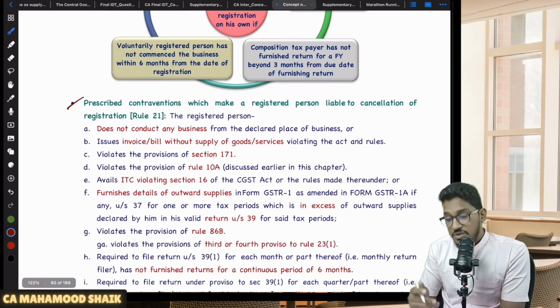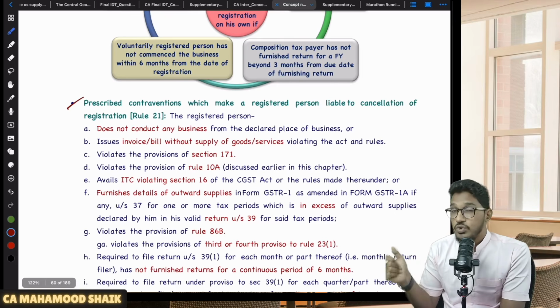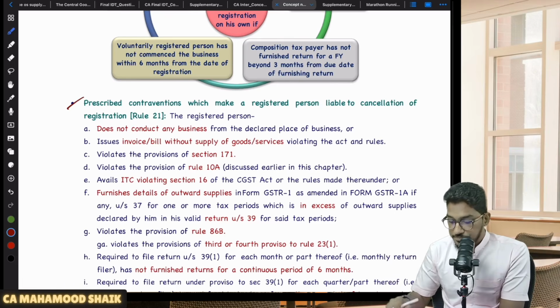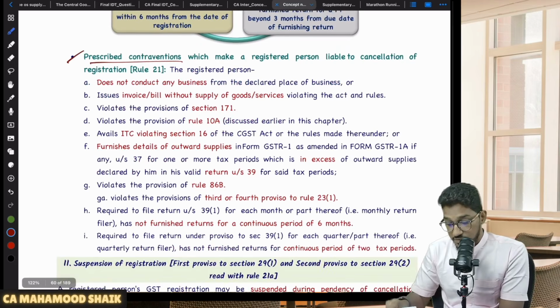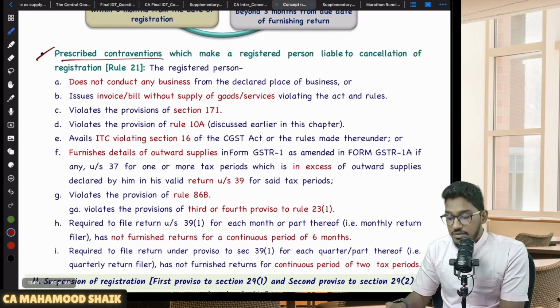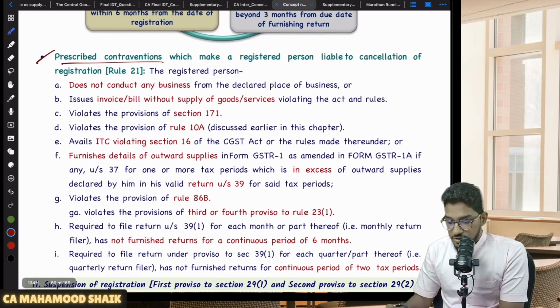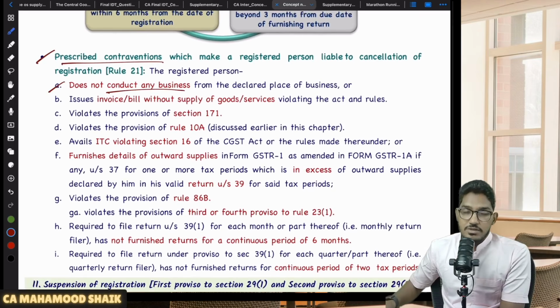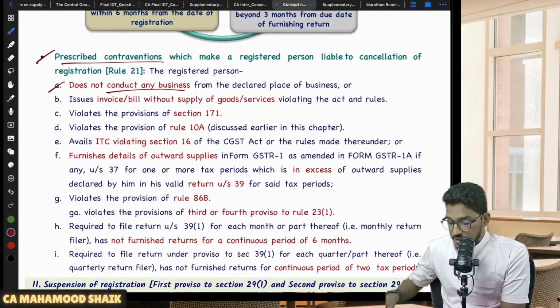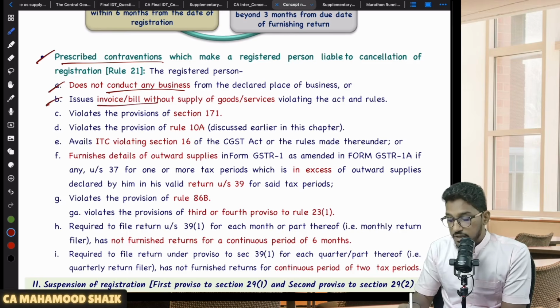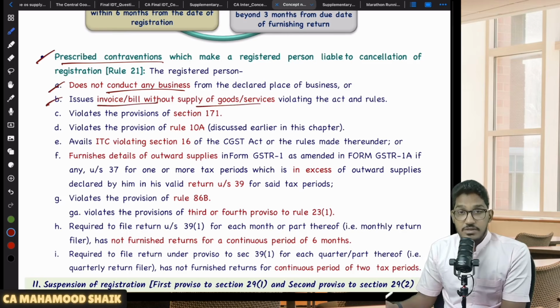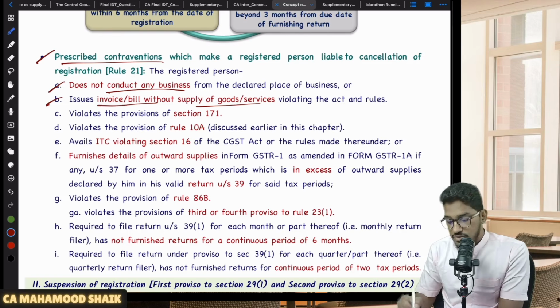Sir, what are the prescribed contraventions which could lead the PO to proceed ahead and cancel my registration? These are such prescribed contraventions which make a person's registration liable to be cancelled. Number one, does not conduct any business from the declared place of business. You have declared one place of business, but from that place you are not doing any business. Then, if he is issuing an invoice or bill without supplying goods or services, that means you are doing supplies without giving invoices, then also they can cancel your registration.